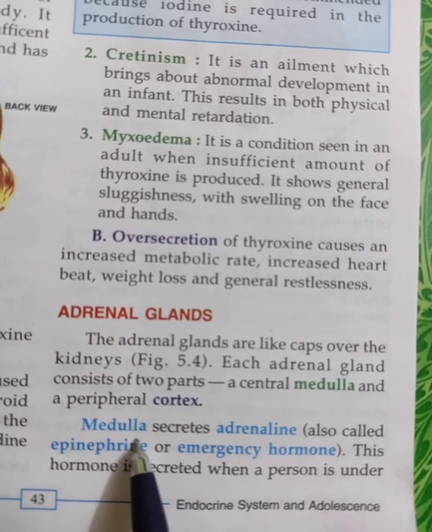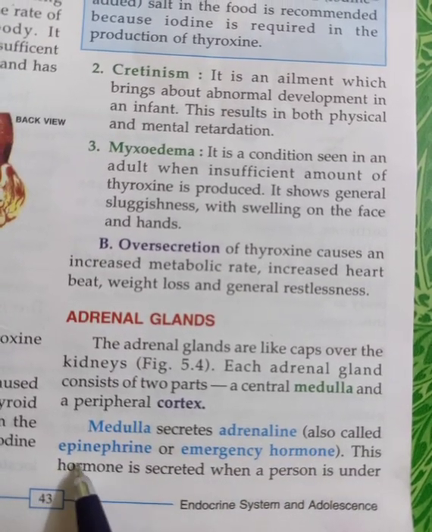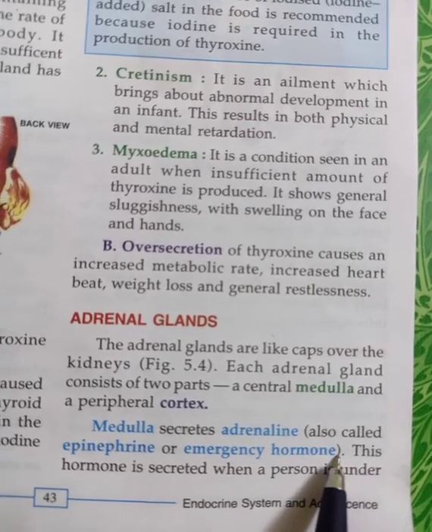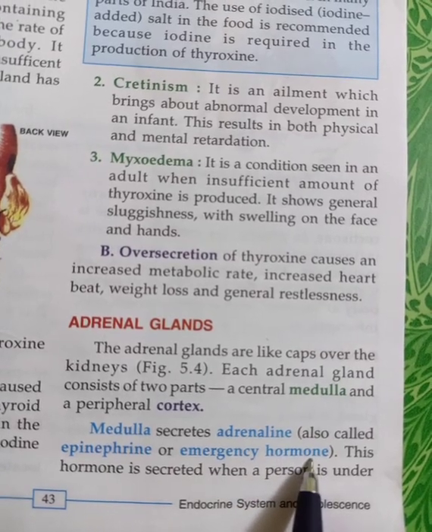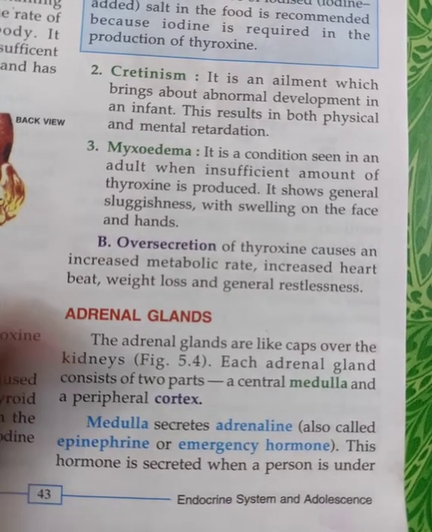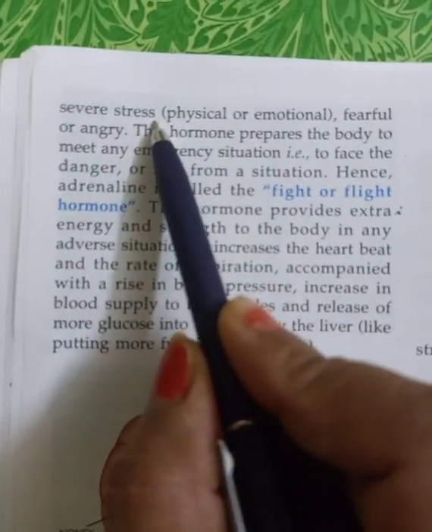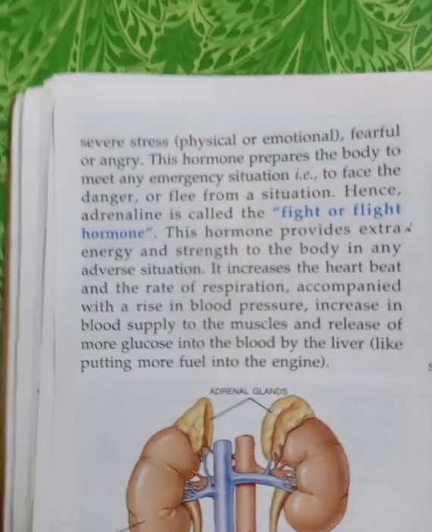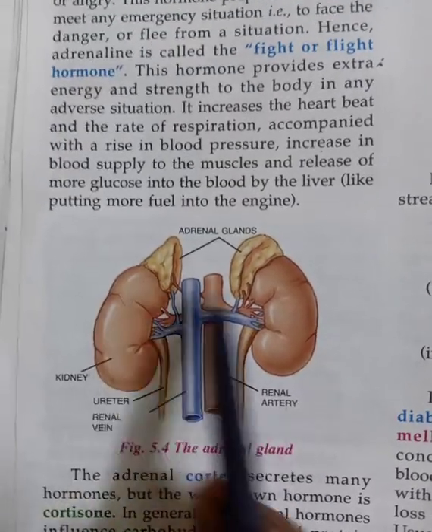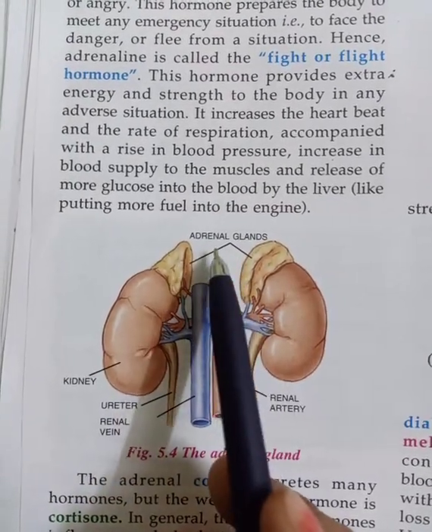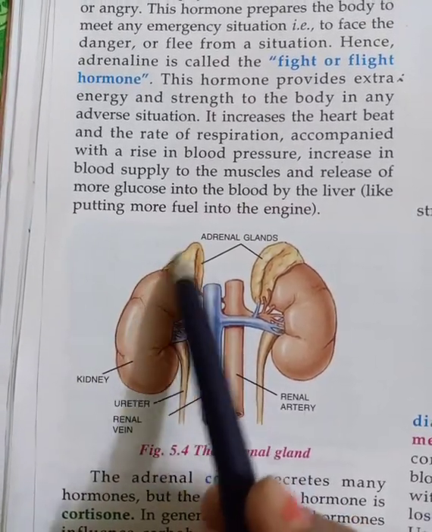What is the medulla? The medulla secretes adrenaline. It is also called epinephrine or the emergency hormone. Just see the word, this is an emergency hormone. This hormone is secreted when the person is under severe stress. You have to learn that, children. As I told you, the adrenal gland is present on the kidneys. The inner part is called the medulla, and the outer part is called the cortex.